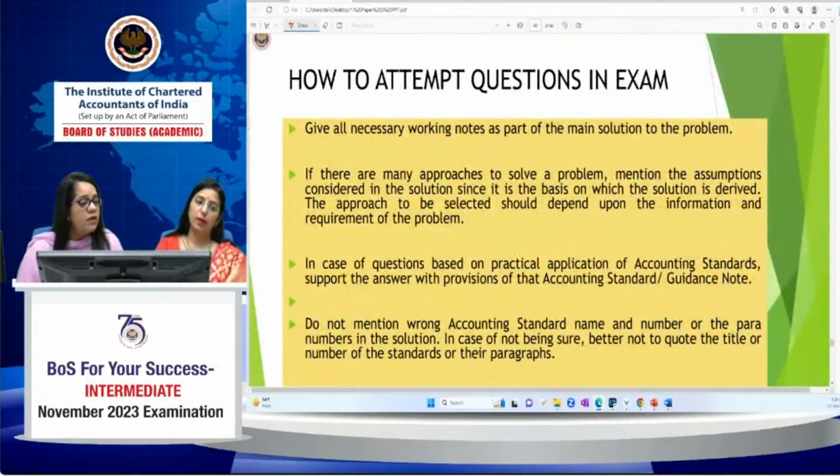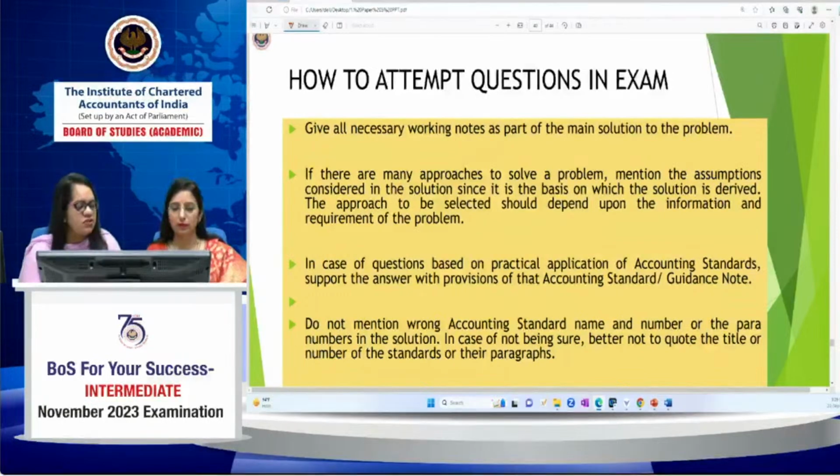Okay, how to attempt questions in the exam? Give all necessary working notes as a part of the main solution to the problem. If there are many approaches to solve the question, as was given as an example for cash flow statements, mention the assumption considered in the solution. If you are doing it through the direct method or the indirect method, please write it clearly, since it is the basis on which the solution is derived. The approach to be selected should depend upon the information available and the requirement of the problem.